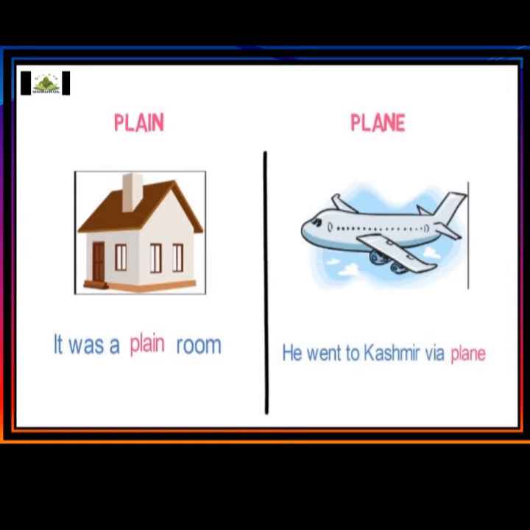What is the meaning of plain over here? It was a plain room. And look at the other sentence example: He went to Kashmir by plane. So have you noticed the meanings, children, of both the words? Yes, plain means a plain room or something plain, and over here, a plane means an aeroplane. Okay, so the meanings are different, but the pronunciation and sound of the words are the same.